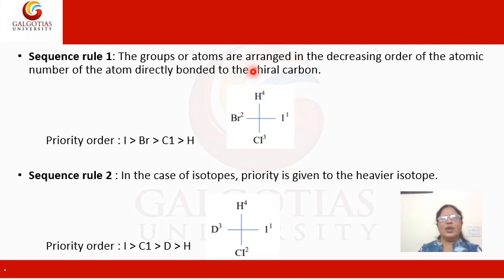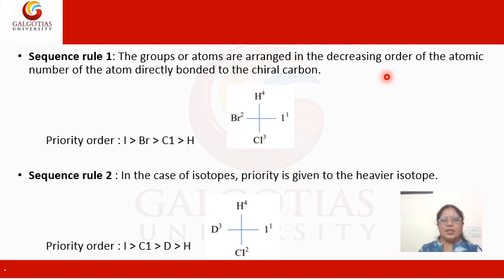The first sequence rule is the groups or atoms are arranged in decreasing order of atomic number, and that is how. Here is an example of a molecule containing chiral carbon bonded to 4 different groups: iodine, bromine, chlorine and hydrogen. So we have to prioritize them according to the decreasing order. So the group with highest atomic number will get the first rank. So here iodine will get first, bromine second, chlorine third and hydrogen fourth.